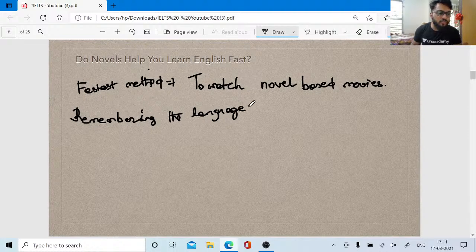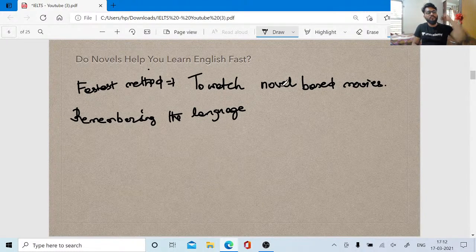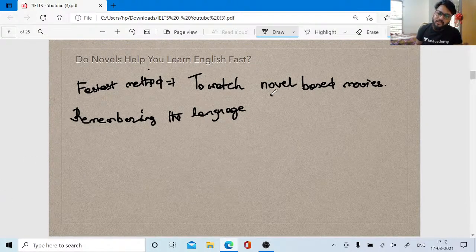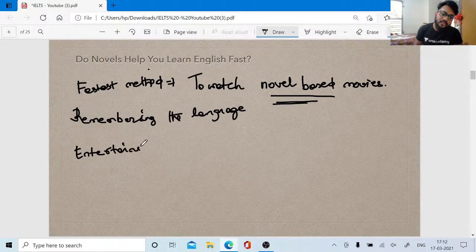The more and more you remember, right? In the previous class I discussed digital memory, visual memory and auditory memory. When you watch novel based movies, you will remember the language and the manners. That is the reason you should go for novel based movies, and it is also one of the most entertaining ways to learn English.